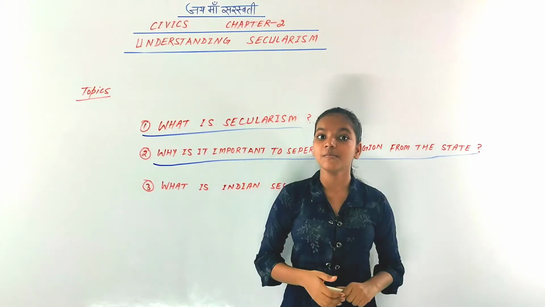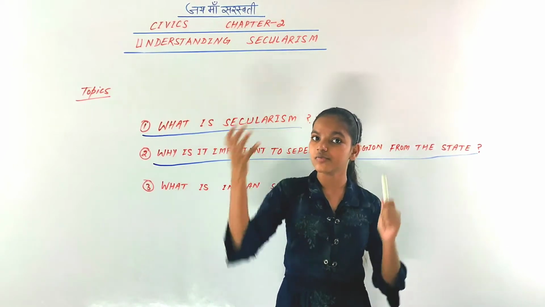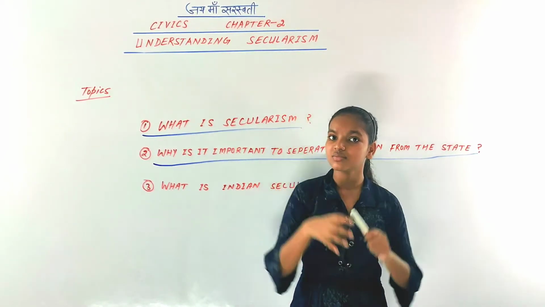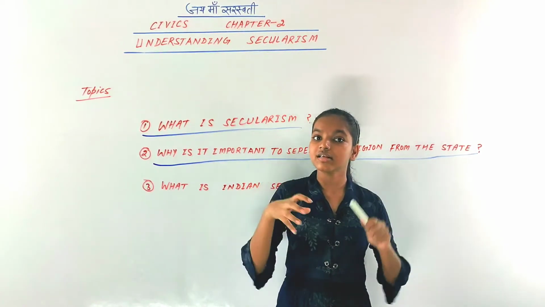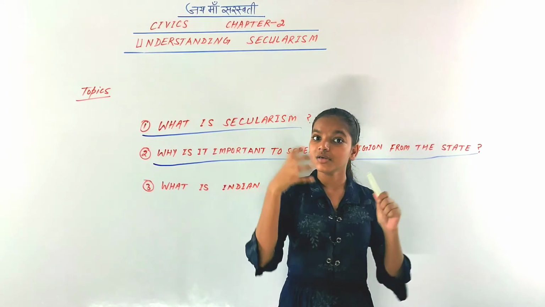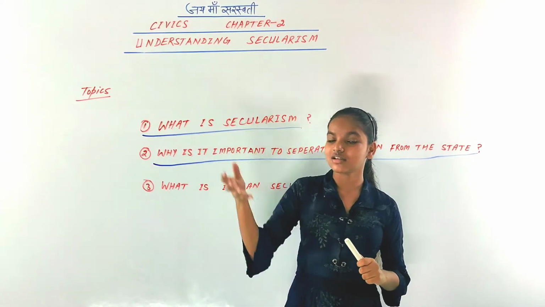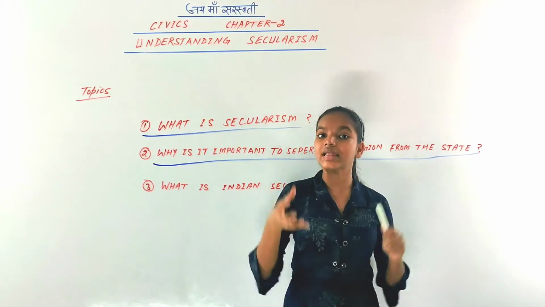Suppose in India all the power of the country was given to Hinduism, because Hinduism is in majority in India. If all the power of the state is given to it, it can dominate the minorities, which are Muslims, Sikhs, and Christians.